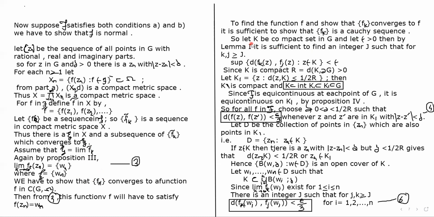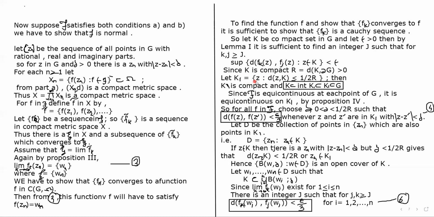Then we consider K, a compact set in G, and epsilon greater than 0. Then from the first lemma we can say that there is an integer j such that for k and j greater than or equal to j, the supremum of d of fk of z, fj of z is less than epsilon. Here K is compact, and then we again define K1.